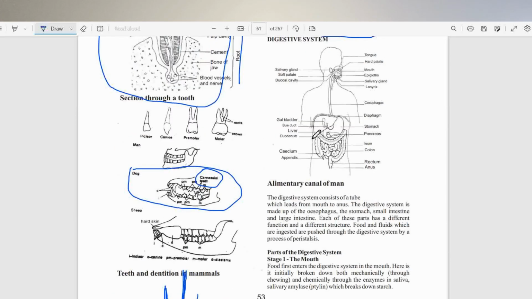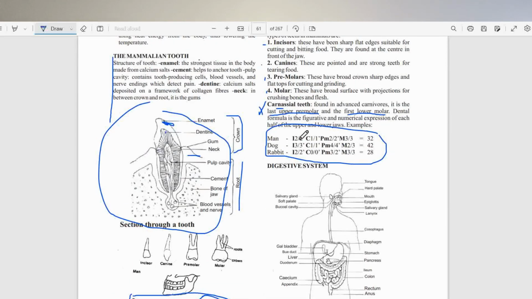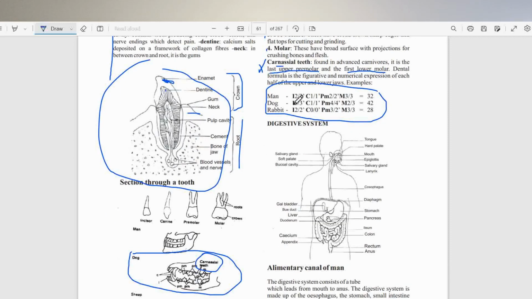So if you multiply this by 2 and this by 2, you are going to have 4 over 4. If you multiply canine by 2, you have 2 over 2. Then the same thing. By the time you total everything, that will give you 32. So this is the dental formula for man.